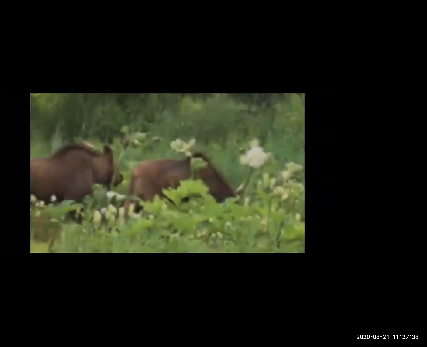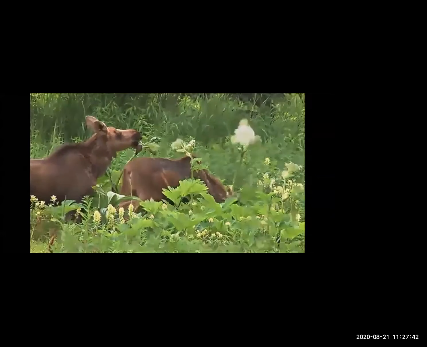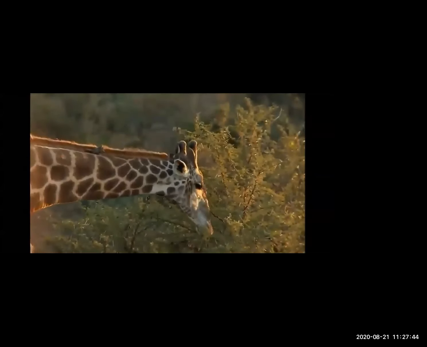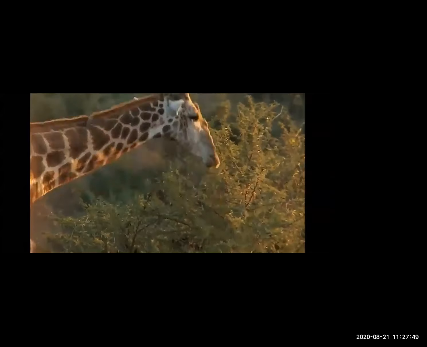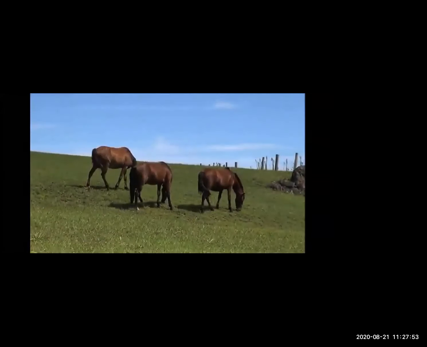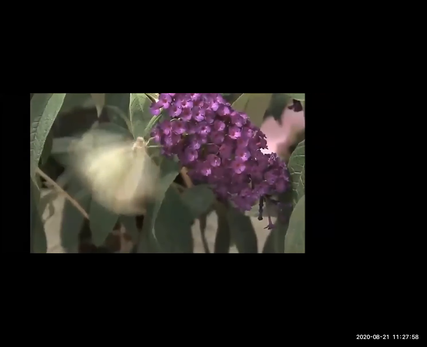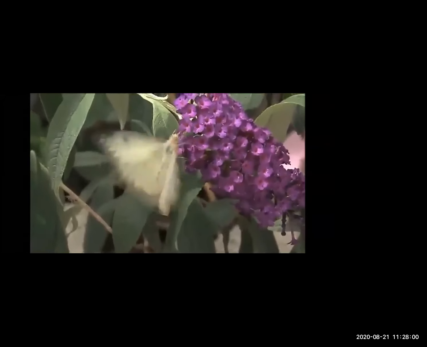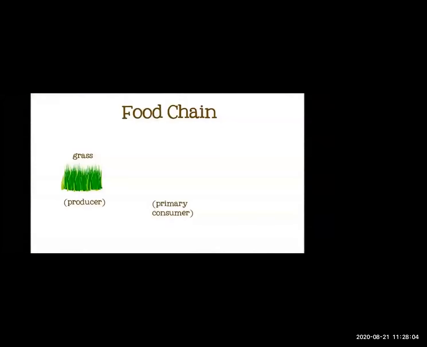The second link in a food chain is a consumer that eats plants, an herbivore. When an animal eats plants, some of the energy the plant captured from the sun is transferred into the animal's body, where it is used for things like moving, breathing, and growing. An herbivore is called a primary consumer. Primary means first, because an animal eating plants is the first consumer in the food chain. Let's add a rabbit to our food chain.